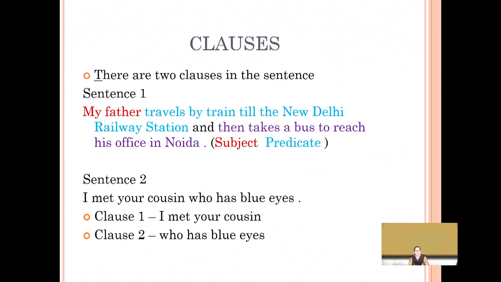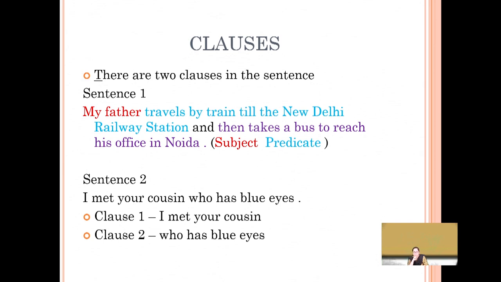Sentence number 1 says, my father travels by train till the New Delhi railway station and then takes a bus to reach his office in Noida. So I hope as there is a color differentiation, you can make out that my father is the subject there and travels by train till the New Delhi railway station is the predicate, right?